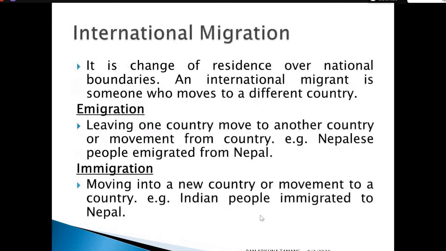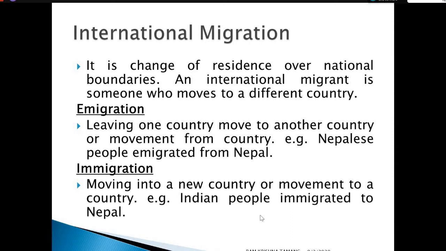Similarly, another migration is the international migration. International migration means the movement of individuals from one country to other countries, one territory to other territory. It is the change of residence or movement of individuals over the national boundaries. An international migrant is someone who moves to a different country. That means they move from one country to other countries. That is said to be international migration.